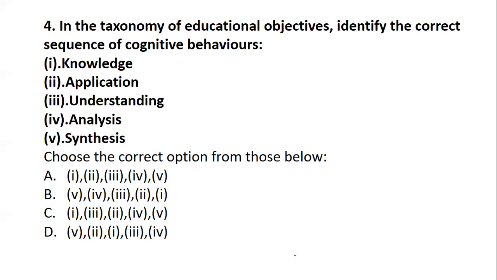The options given are knowledge, application, understanding, analysis, and synthesis. So you have to list them. All the objectives are given, and you have to list these objectives in a sequence. So what comes first? Whether it is knowledge, application, understanding, analysis, or synthesis.